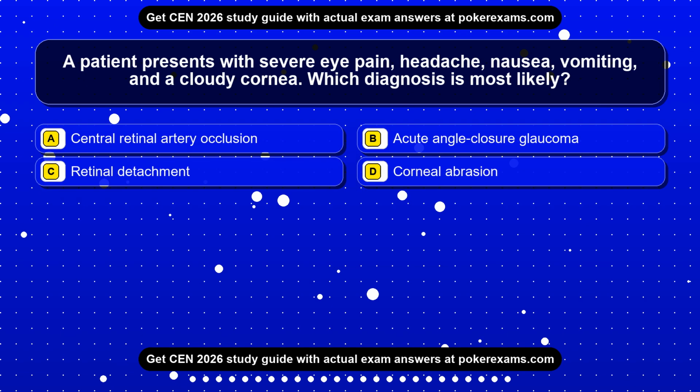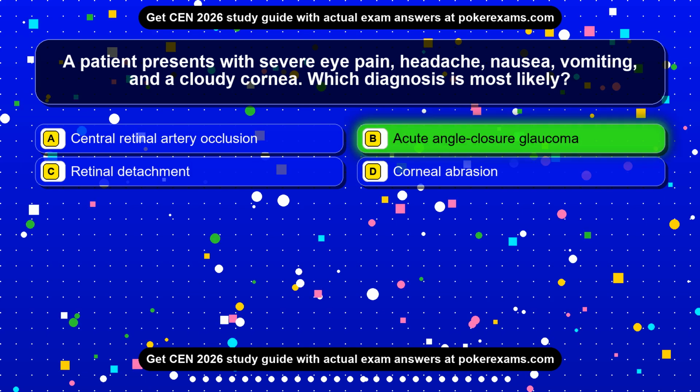Question 24. A patient presents with severe eye pain, headache, nausea, vomiting, and a cloudy cornea. Which diagnosis is most likely? Option A, central retinal artery occlusion. Option B, acute angle closure glaucoma. Option C, retinal detachment. Option D, corneal abrasion. The correct answer is option B.